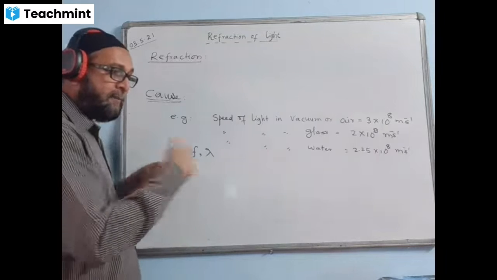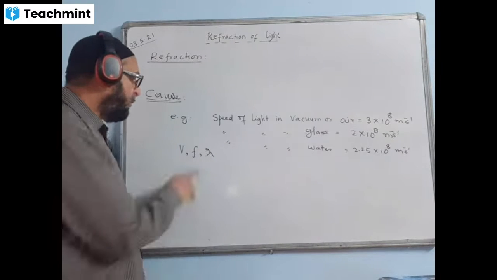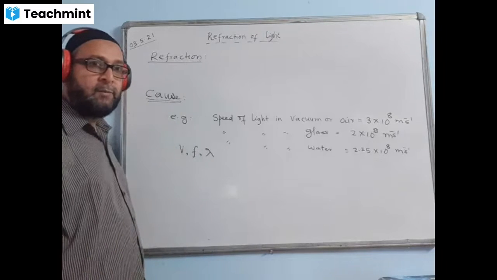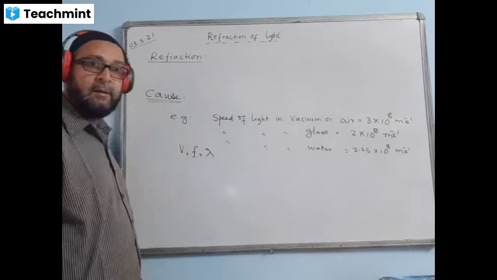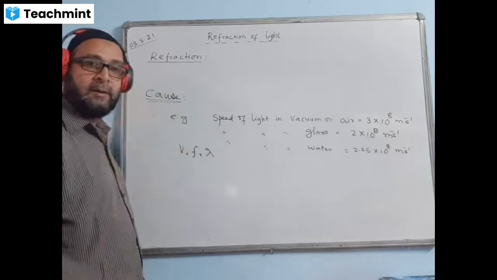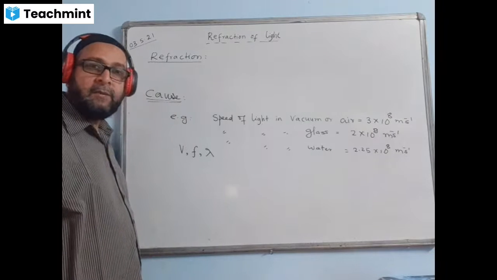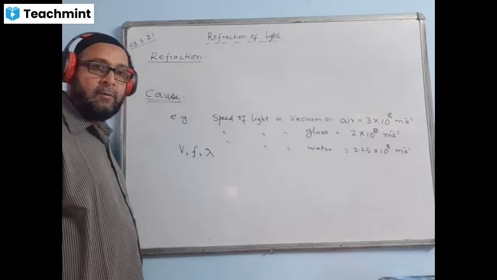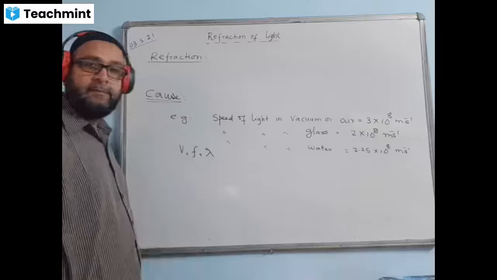Wavelength, the wave will have a particular length. Frequency means the number of oscillations, where one oscillation is one wave. The number of waves in 1 second, that is the meaning of frequency. How many waves are there in 1 second? Lambda is the length of the wave, and V is the speed or velocity. So these are the three properties related to any wave.